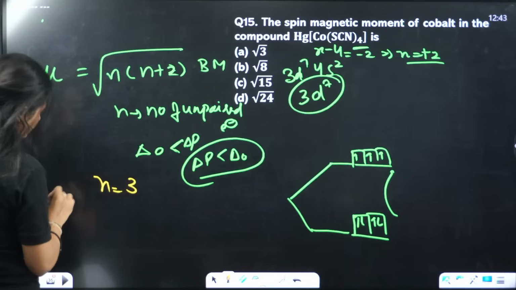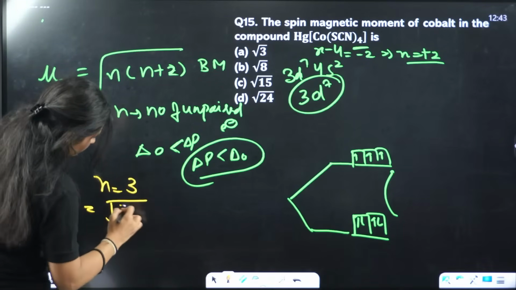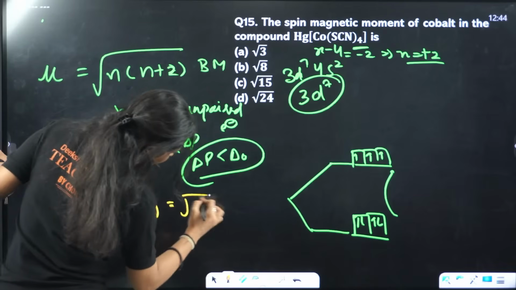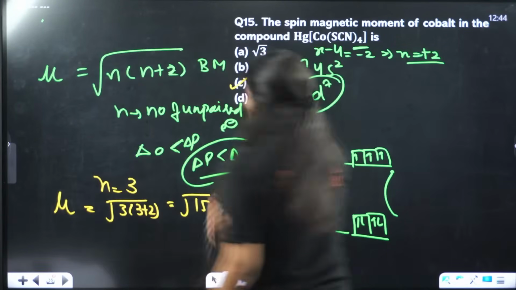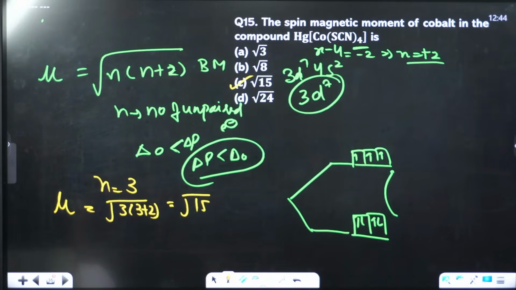N is equal to 3, and then the magnetic moment will be equal to the square root of 3 times 3 plus 2, which is the square root of 15. Yes, so the correct answer is option C.